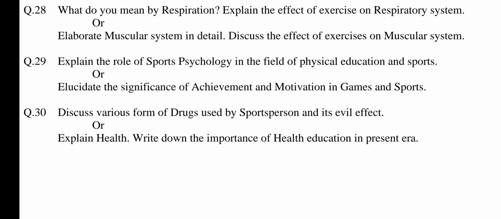Muscles have three types. Number 1, voluntary or striped muscles. Number 2, involuntary or unstriped muscles. 3, cardiac muscles. Explain all these types of muscles in a few lines. Then the effects of exercises on the muscular system. A few effects of exercises on the muscular system are as under.